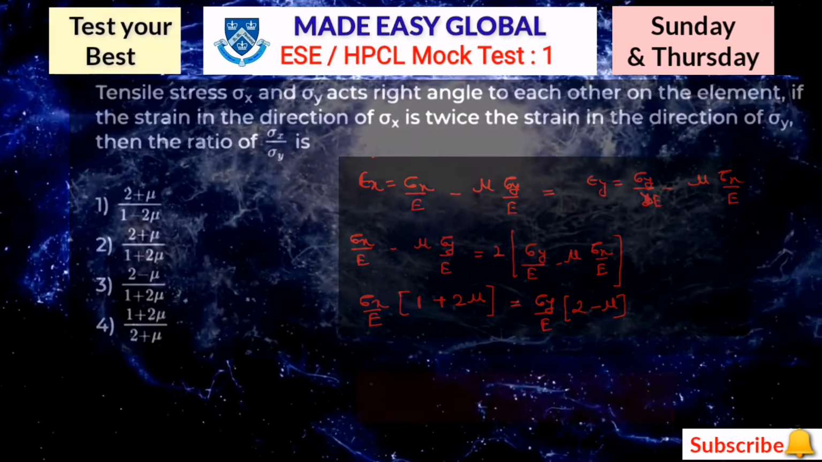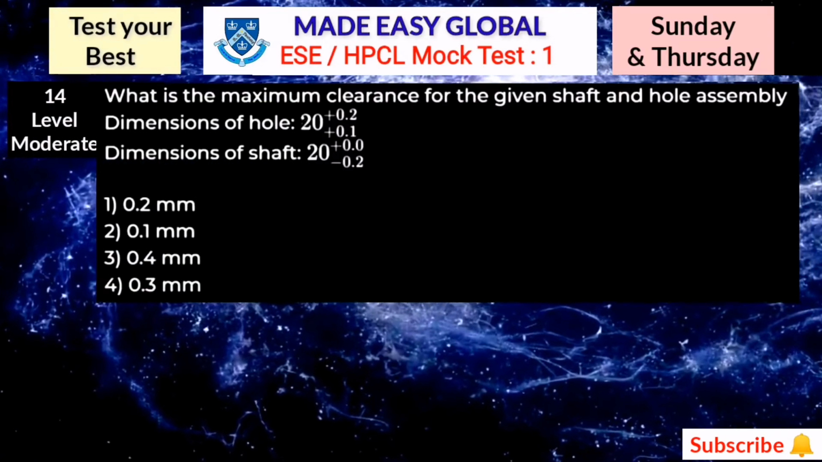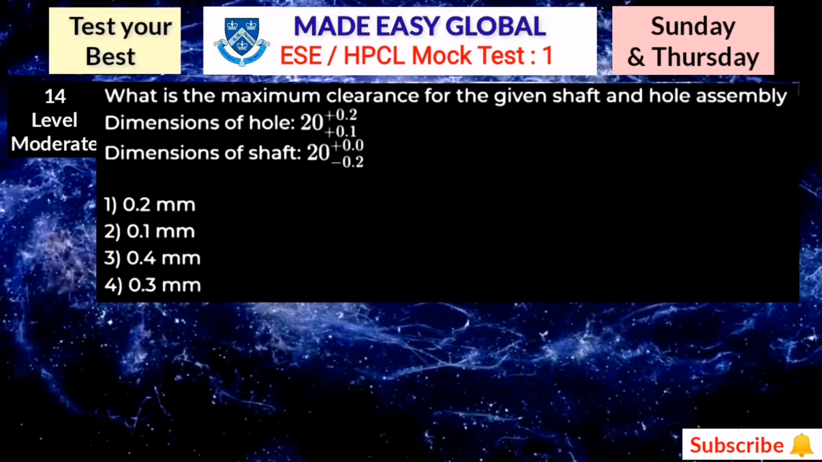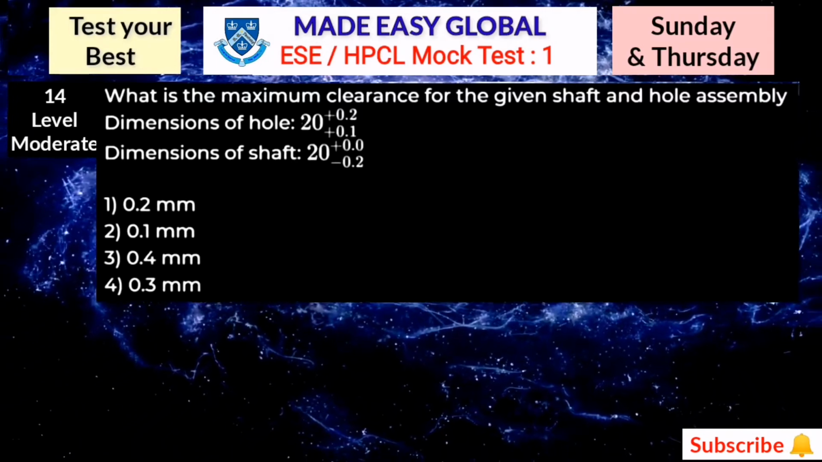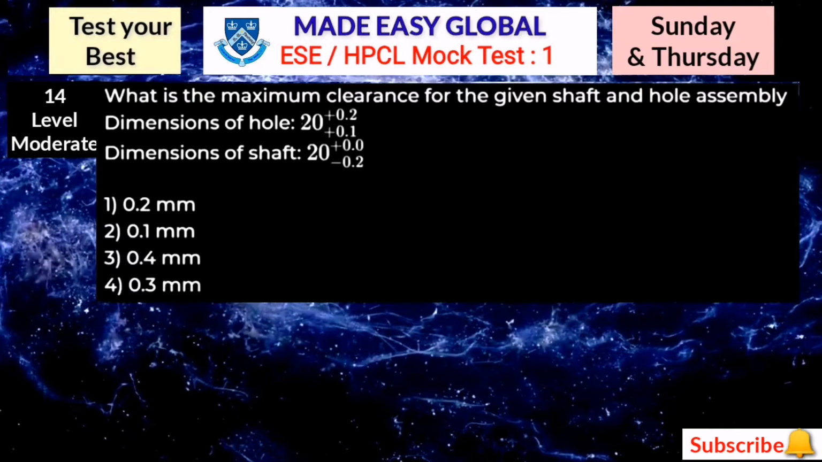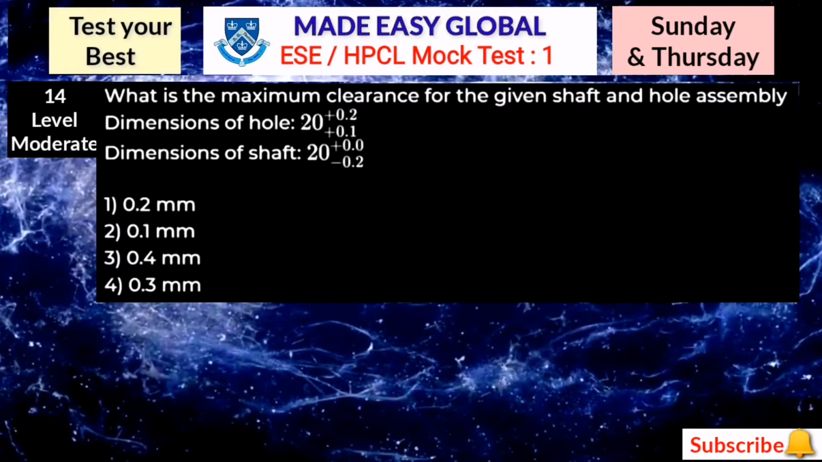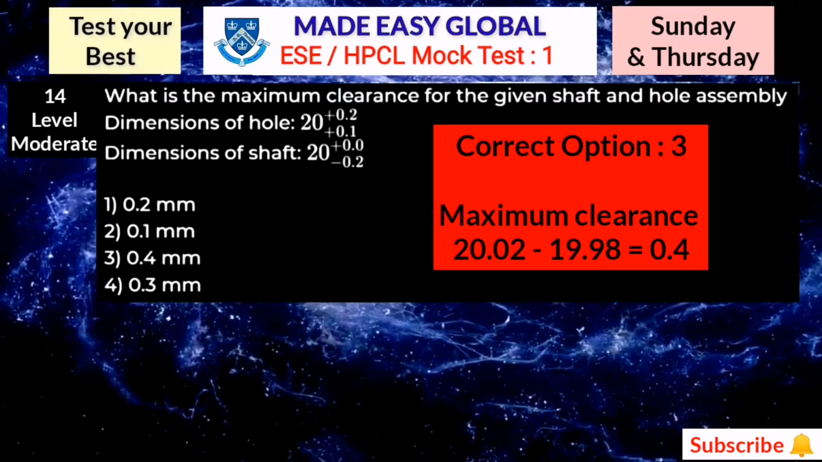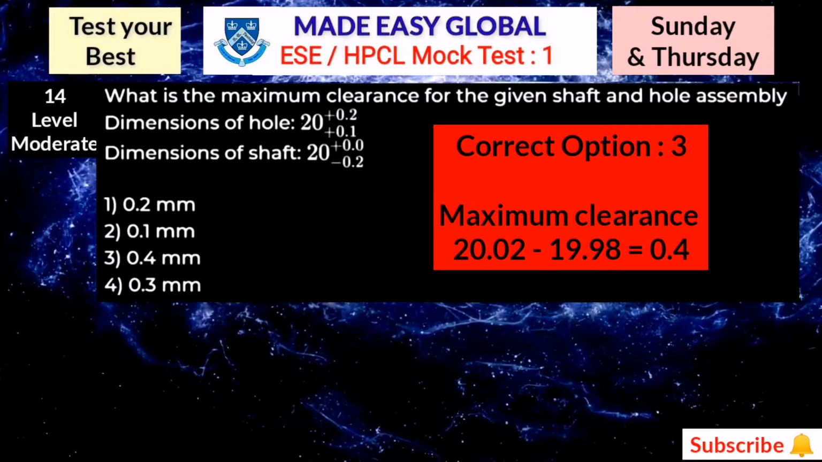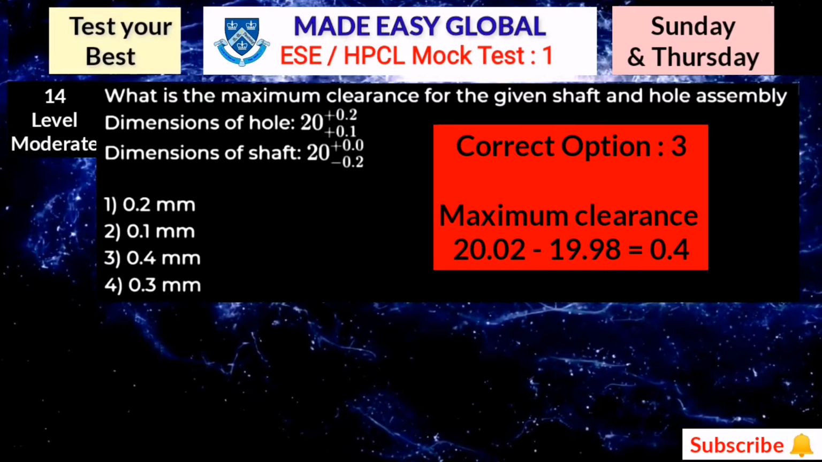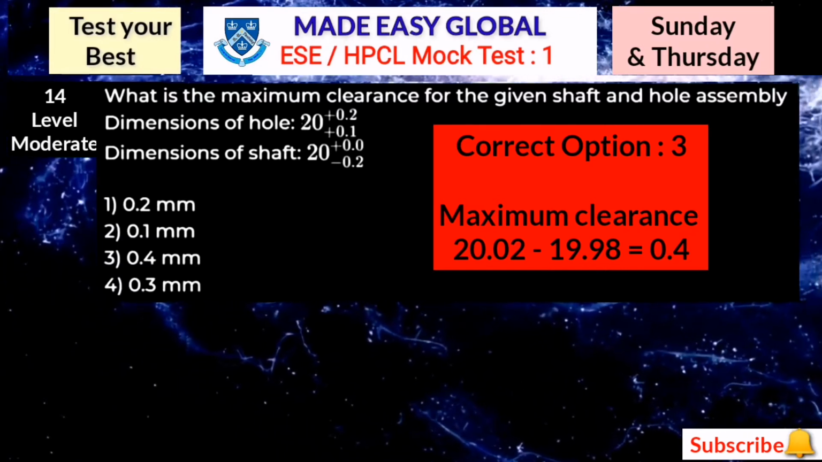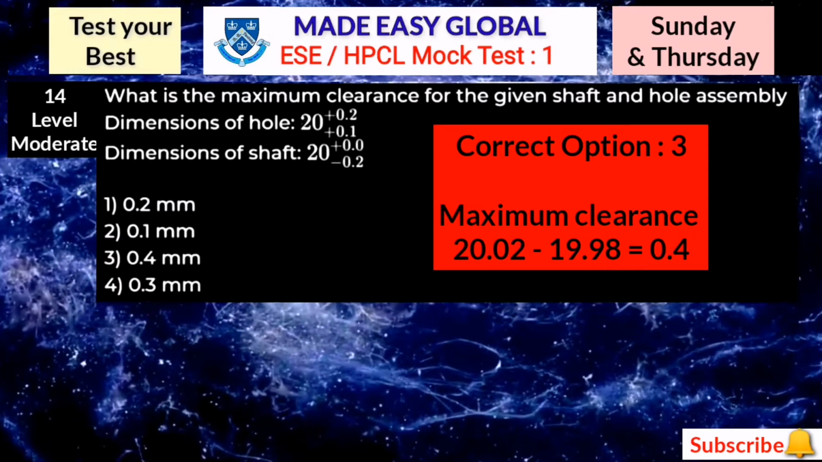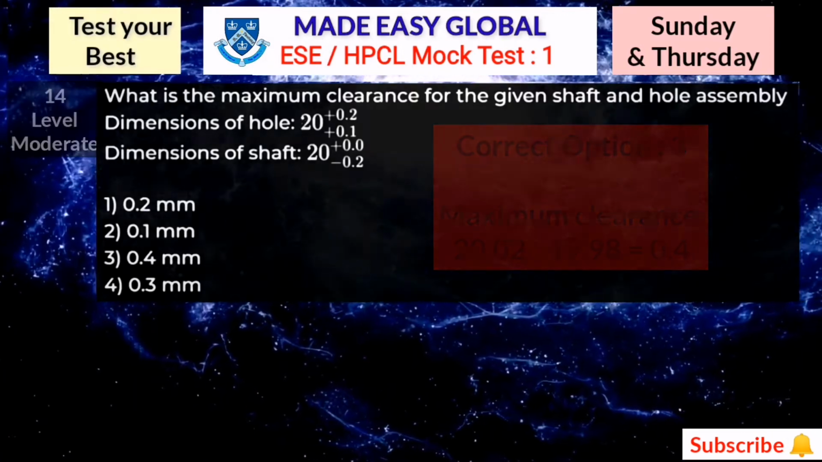Now let's move towards the next question. Here question number 14 on your screen now. What is the maximum clearance for the given shaft and hole assembly? Dimensions of hole is 20 plus 0.1 to plus 0.2. Then dimensions of shaft is 20 minus 0.2 to plus 0.00. Here these are the tolerances, and the correct option is option number 3, because for the maximum clearance you just have to subtract the lower limit of the shaft from the higher limit of the hole. So here the correct answer is 0.4.